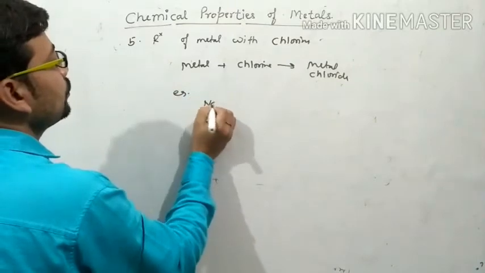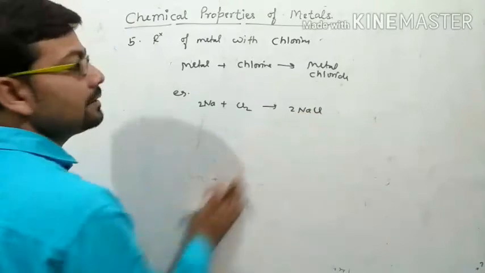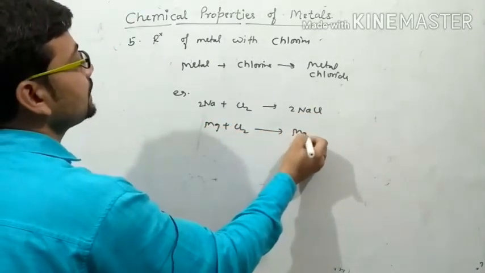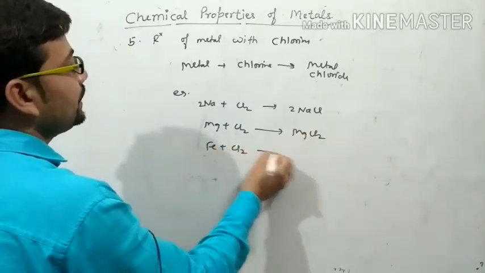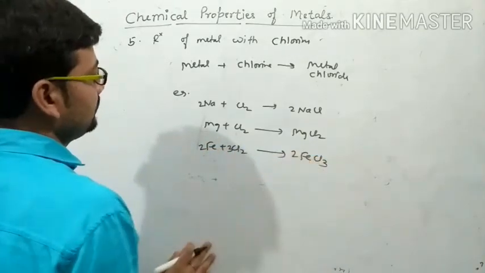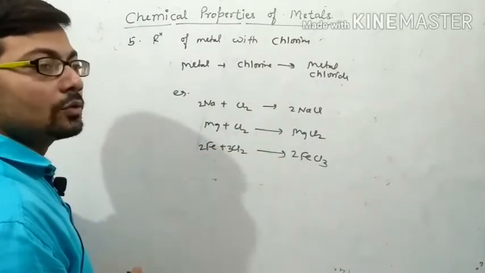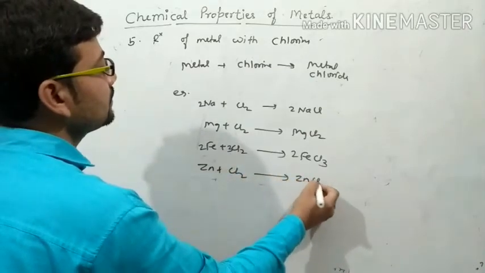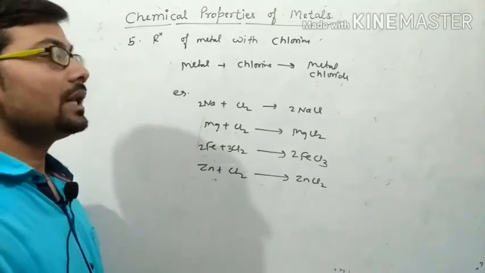Example, sodium reacts with chlorine, then it forms sodium chloride. Magnesium reacts with chlorine, then it forms magnesium chloride. When iron reacts with chlorine, then it forms FeCl3. So these are metal chlorides. When zinc reacts with chlorine, then it forms zinc chloride. So basically, when metal reacts with chlorine, then it forms metal chloride.